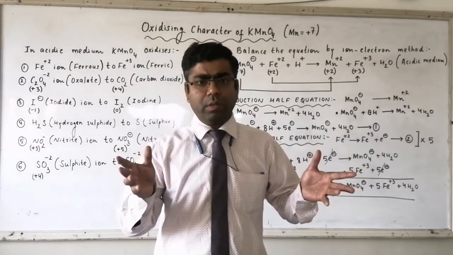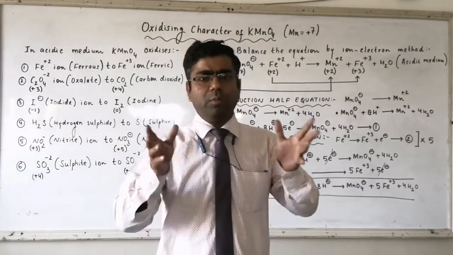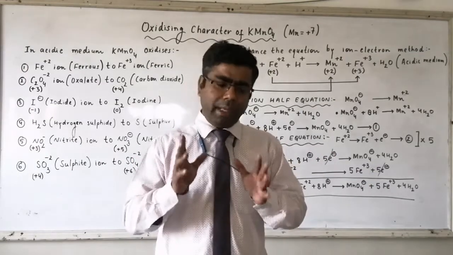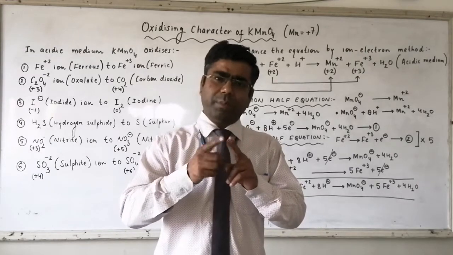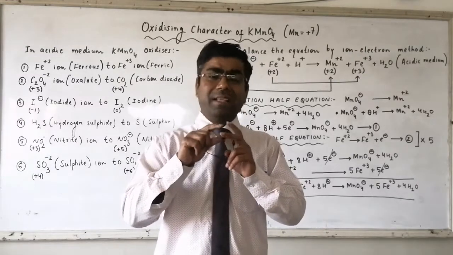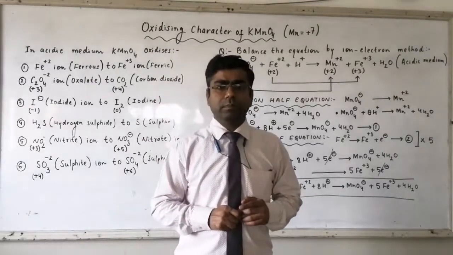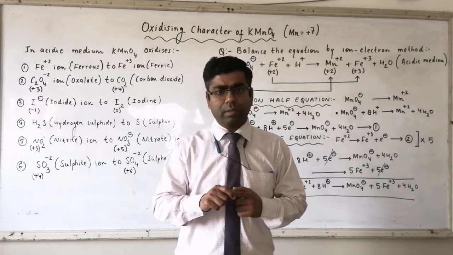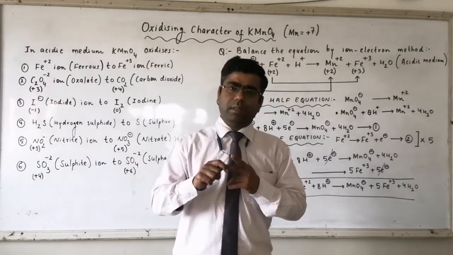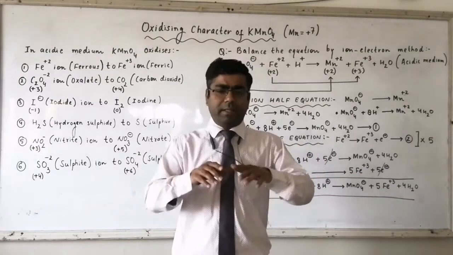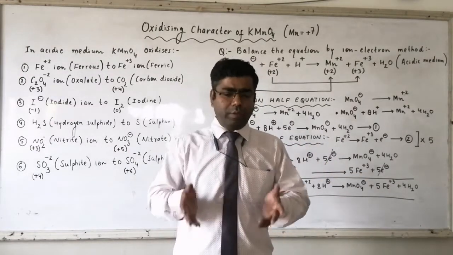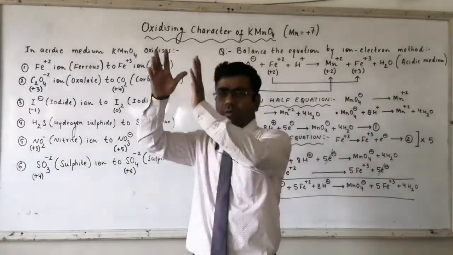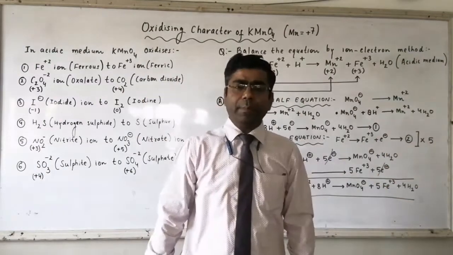Whenever we talk about a molecular equation, we talk about the mass conservation principle. And whenever we talk about an ionic equation, then we use two conservation principles at the same time, the mass conservation principle and the charge conservation principle. Mass remains conserved in a chemical equation, and charge is neither created nor destroyed. It means it is also conserved. So we have to balance all the atoms on the reactant side and product side as well as the total charge present on the reactant side to the total charge present on the product side.